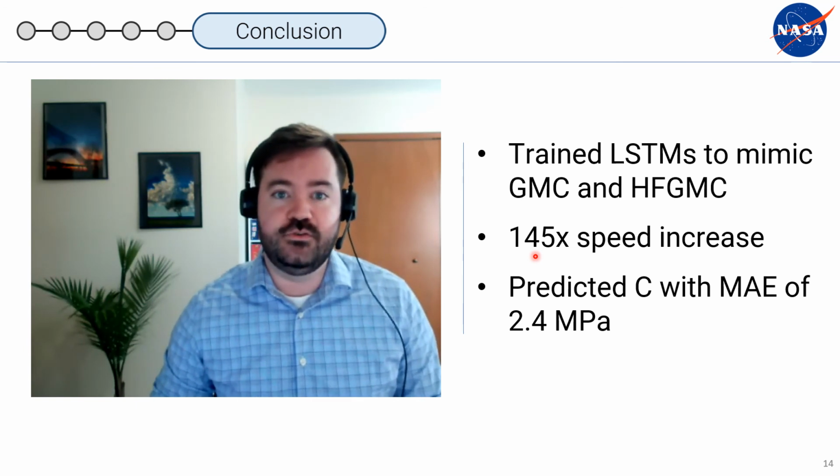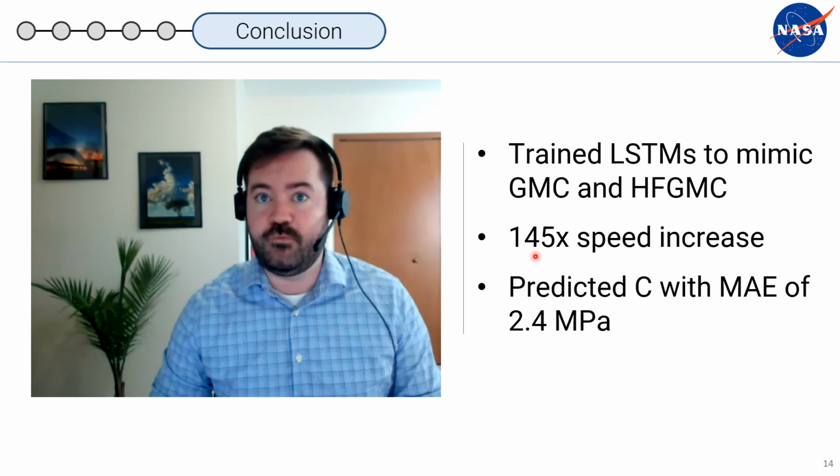In the future, we plan to use these surrogates to model much larger problems and perform design optimization.